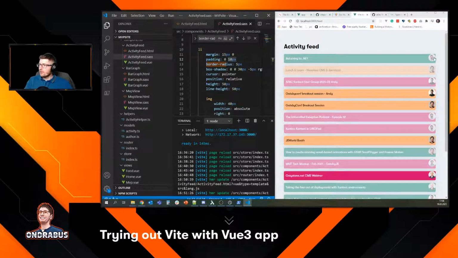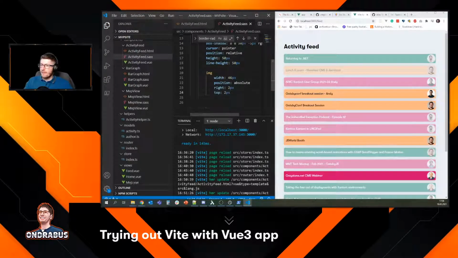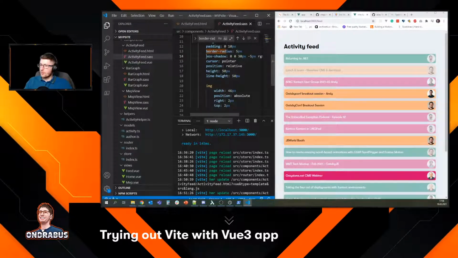All right, now the avatars could also be 50 pixels then, or let's say 46, so we got some margins. Let's position it 2 pixels from the border. Okay, not bad. And we probably want to give it some shadow as well.